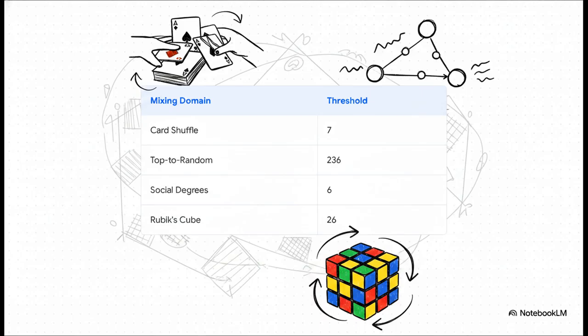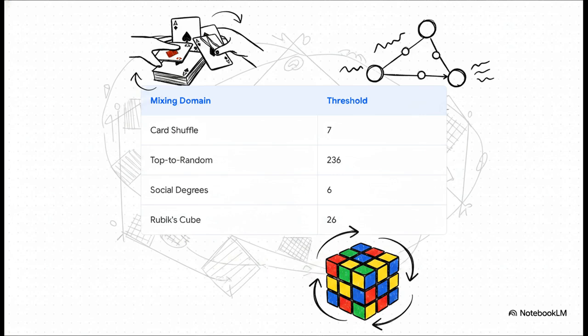7 shuffles to completely randomize a deck of cards, 6 degrees of social separation between any 2 people, 26 moves to thoroughly mix a Rubik's Cube. These are not just random trivia facts. In the mesh codebase, these exact numbers are formally mechanized as ergodic Markov transitions.